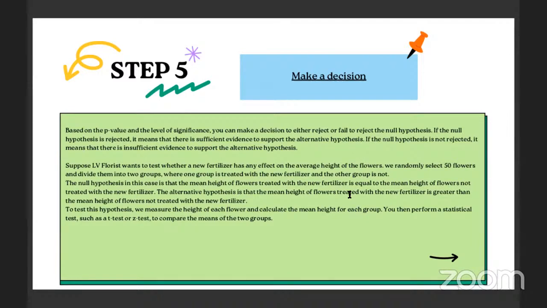The alternative hypothesis is that the mean height of flowers treated with the new fertilizer is greater than the mean height of flowers not treated with the new fertilizer. To test this hypothesis, we measure the height of each flower and calculate the mean height of each group. You then perform a statistical test such as a t-test or z-test to compare the means of the two groups.